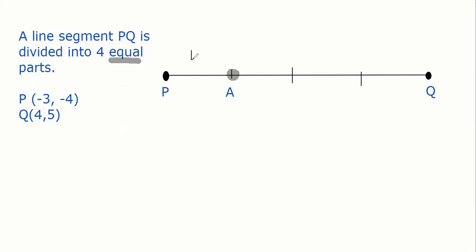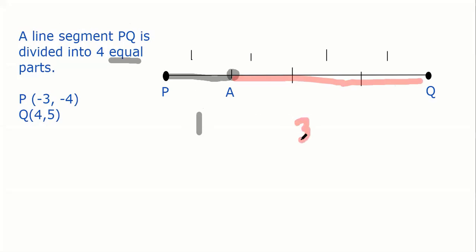4 equal parts. Suppose that this length is 1, 1, 1, 1. Correct? Now, suppose we consider my segment as PA. So PA, length is 1. You are right. And second segment is AQ. What will be length of AQ? Sir, 3. 1:3. Very nice. Superb. That is the main point, guys.